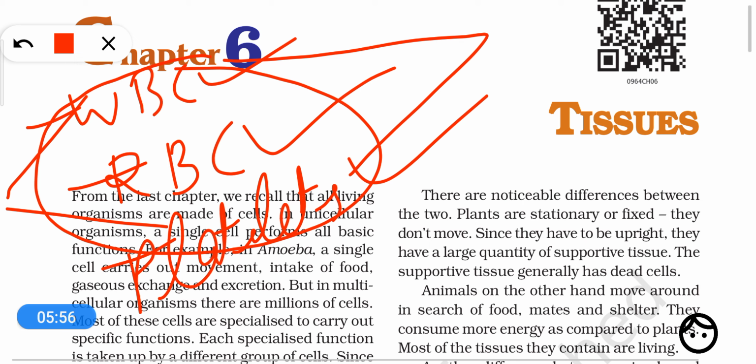That's why the group of WBCs, RBCs and platelets present in blood is called a tissue, because they have the same origin. However, they have different structures and individually perform different functions, but together they perform a particular function, and the function of blood tissue is to distribute the materials, to circulate the materials and to provide immunity to the body.